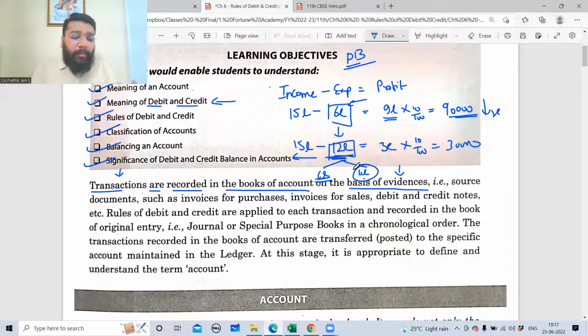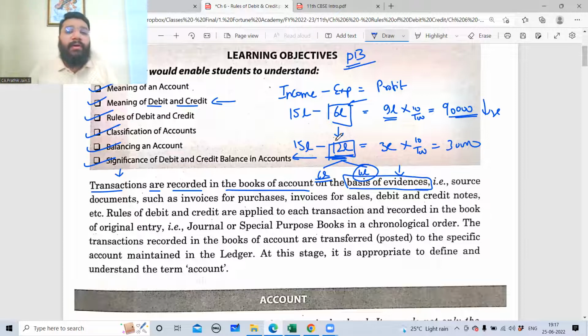Now, what is a payment voucher? What is a receipt voucher? What is a purchase bill? What is a sales bill? All that you will understand in the 7th chapter. In the 7th chapter, all these documents are discussed in detail. As of now, all you have to understand is that anything that you account as a transaction in your books of accounts needs to be supported by evidence. For any transaction, if you don't find evidence, then something is wrong there. Are you able to understand now? What is the importance and the significance of evidence? If evidence is missing, it means that the transaction is fake.